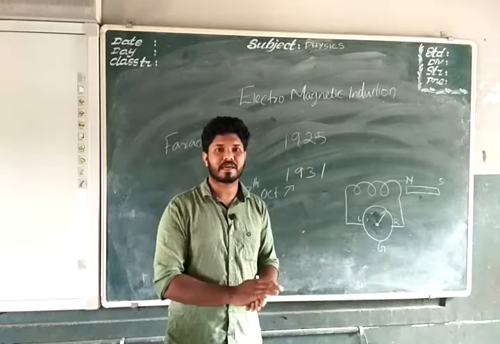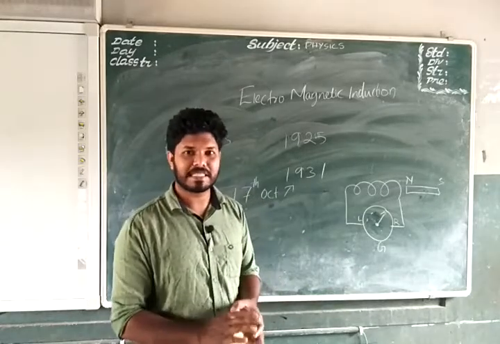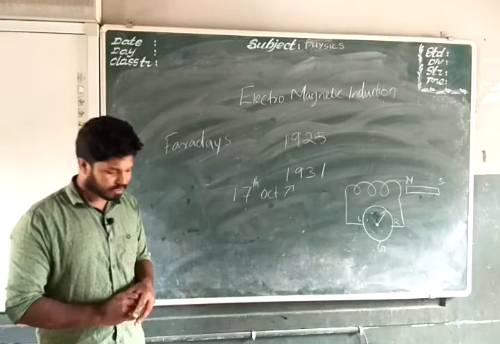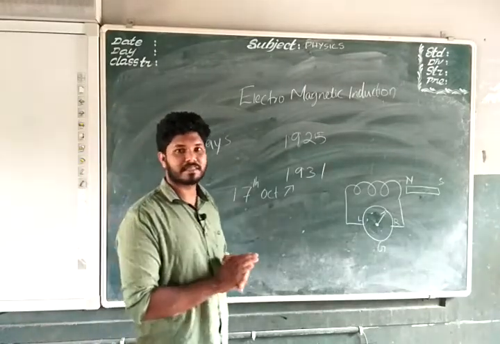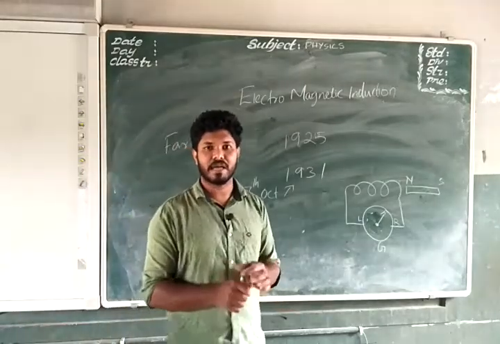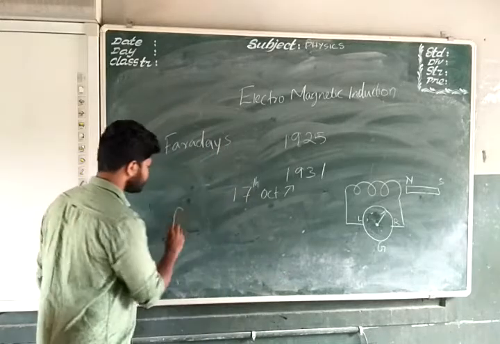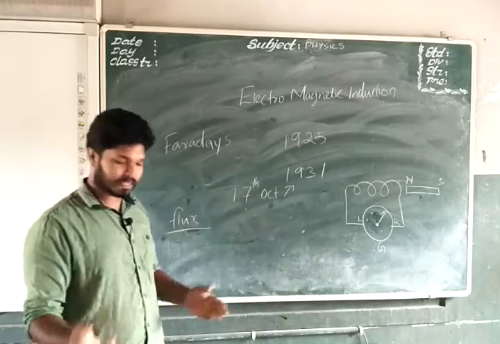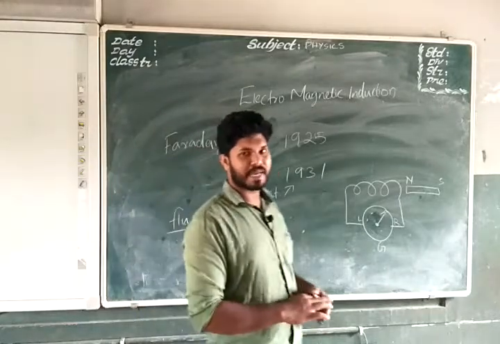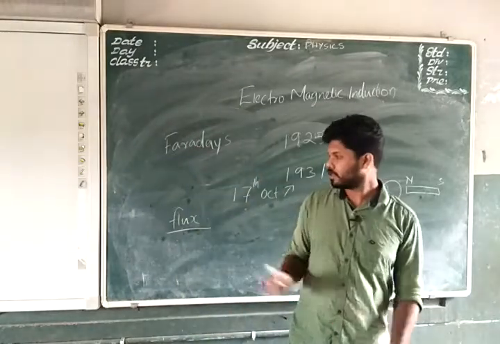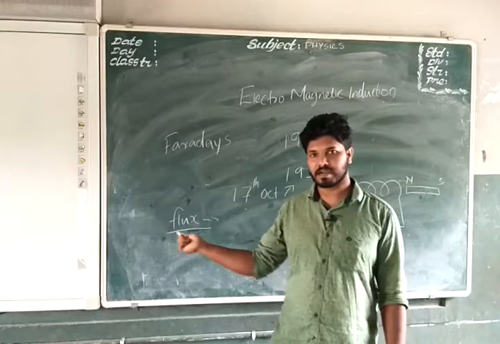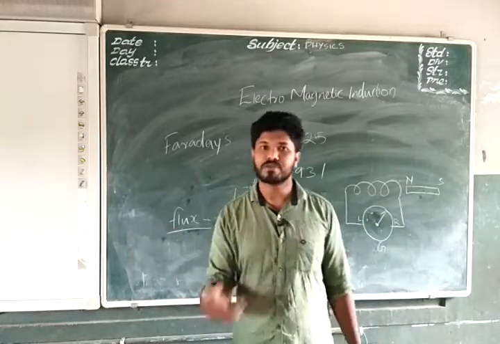Before going to that class, you have to know what is magnetic flux. We already discussed the magnetic field, isn't it? So the total number of lines in a magnetic field is called magnetic flux. You know what magnetic field lines are? So the number of magnetic field lines is called flux. That will be useful in the next video.